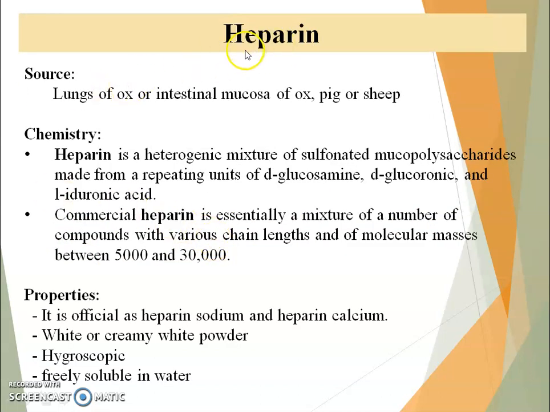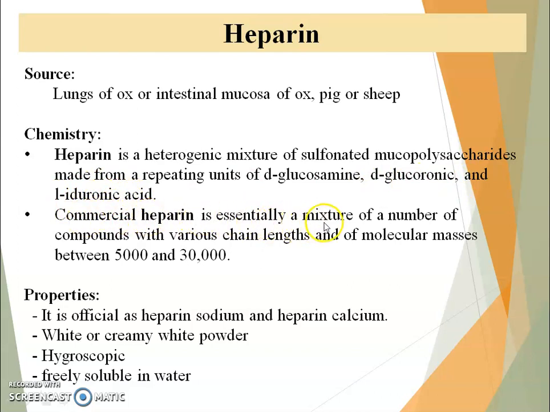First drug from anticoagulants is heparin. Source: lungs of ox and intestinal mucosa of ox, pig, and sheep. Chemistry: heparin is a heterogeneous mixture of sulfonated mucopolysaccharide made from a repeating unit of D-glucosamine, D-glucuronic, and L-iduronic acid.